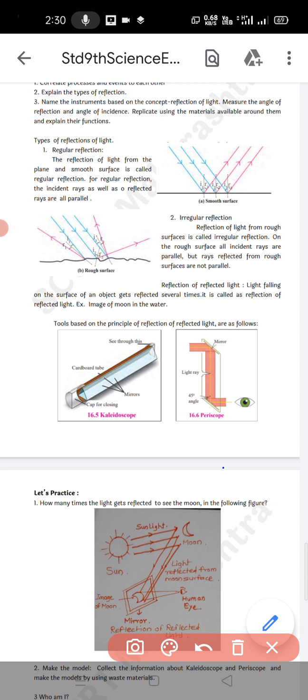Tools based on the principle of reflection of light are as follows. This is the kaleidoscope and this is the periscope. Kaleidoscope, you might have heard of it sometimes. You can see different designs in the kaleidoscope.